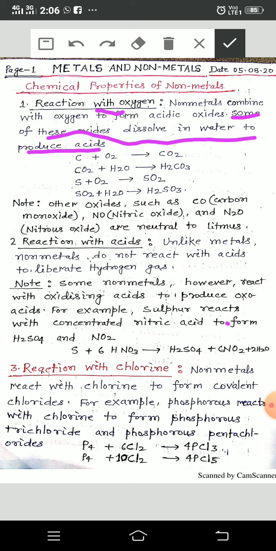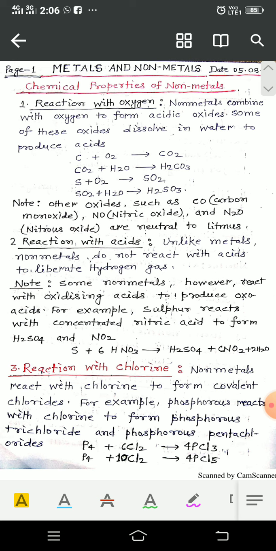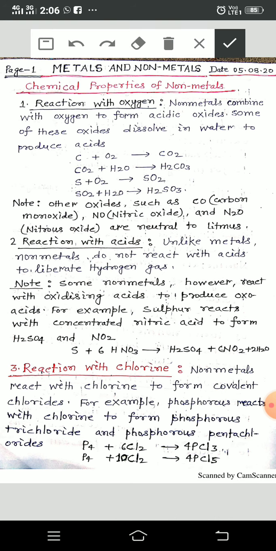So you will learn here that nonmetallic oxides dissolve in water to produce corresponding acids. The production of acids depends upon the type of nonmetallic oxide.